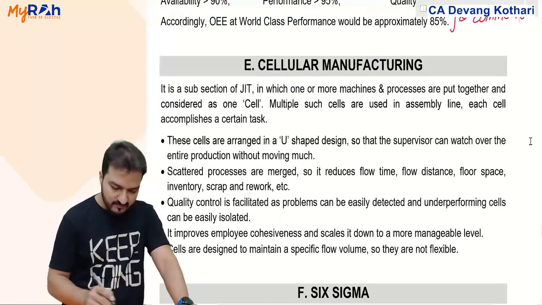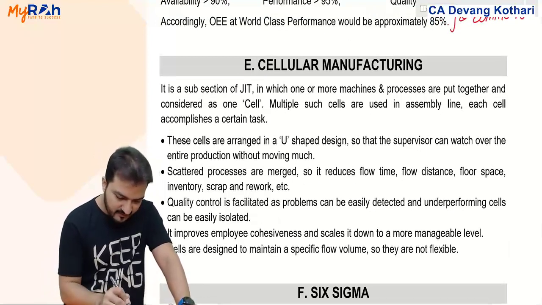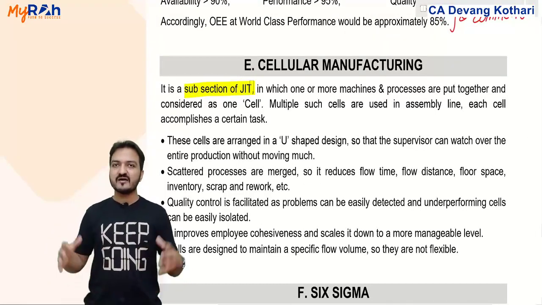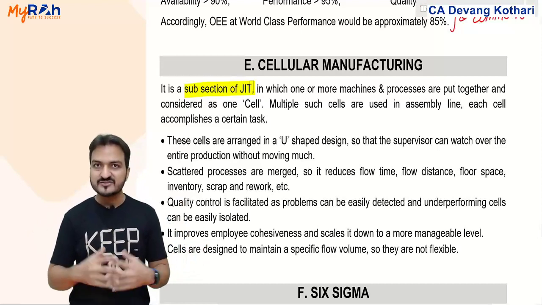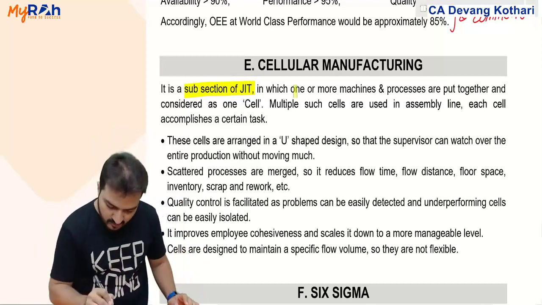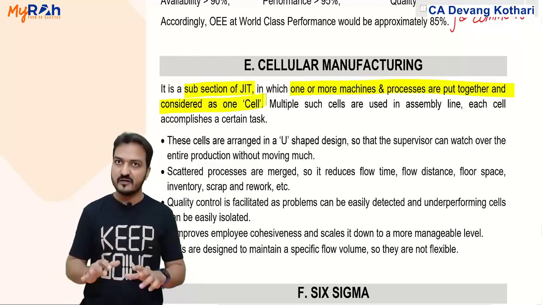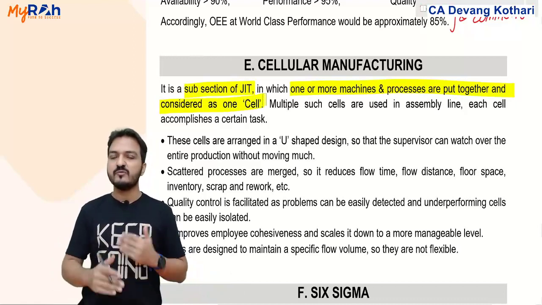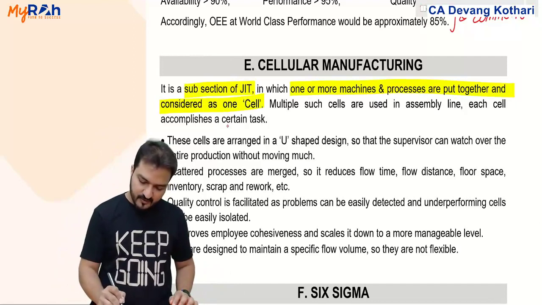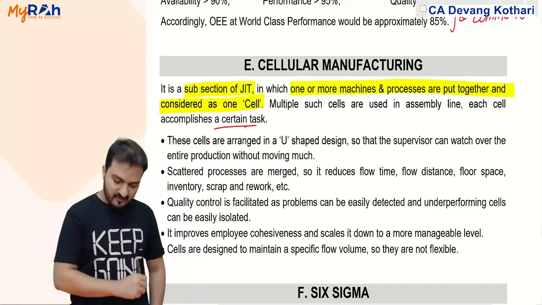Next, cellular manufacturing. Remember I told you cellular manufacturing was already discussed under JIT. It is a subsection of JIT. What did I say there? I said that one or more machines and processes are brought together and considered as one cell. Now multiple such cells will be used in an assembly line. Each cell will be for a particular task.